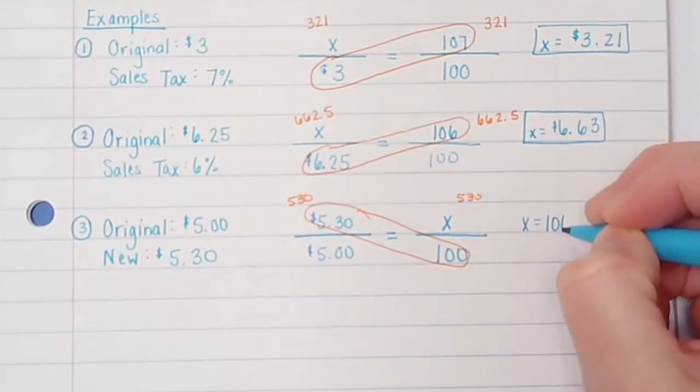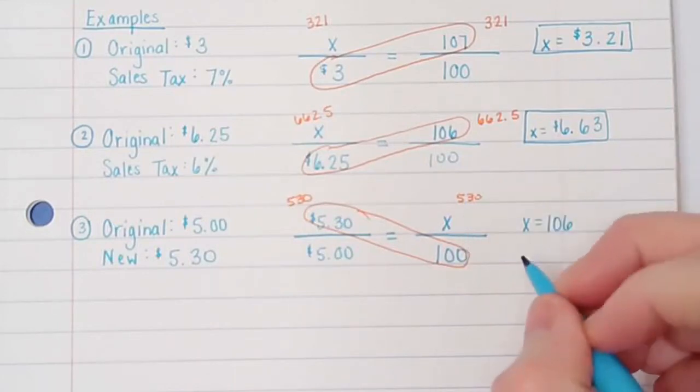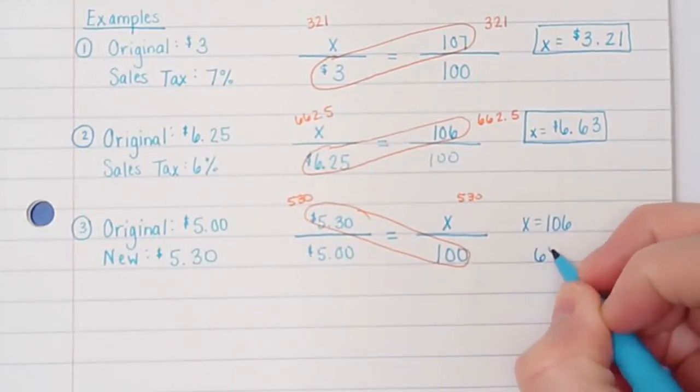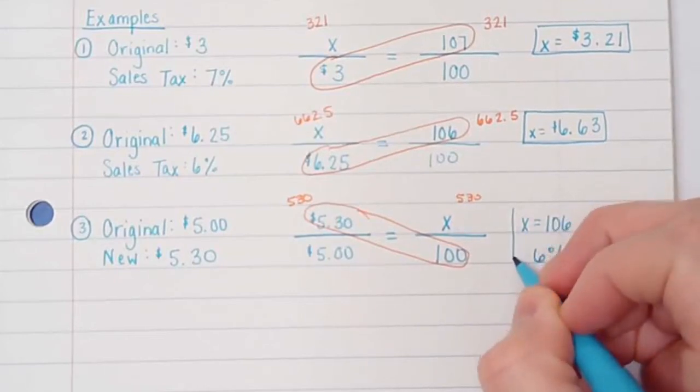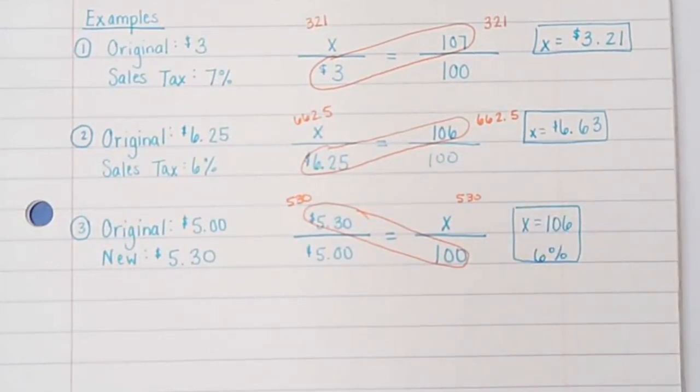And that just means, because remember, the problem called for 100 plus the percentage, your percent is really just a 6% sales tax. Okay? So it doesn't matter which spot you're missing, you can always figure it out. You're just still doing those proportions like we've been doing for a couple of days now.